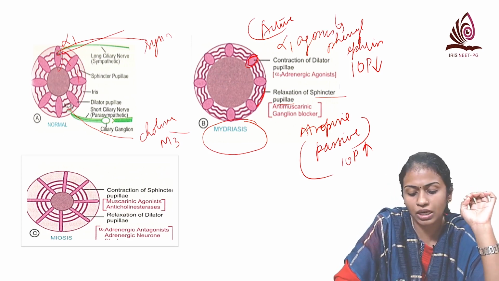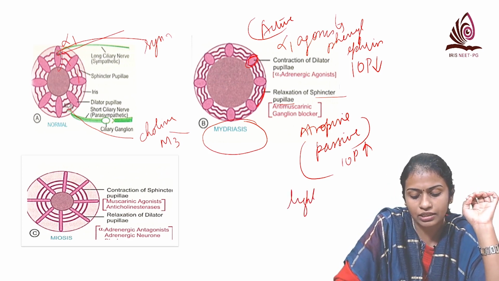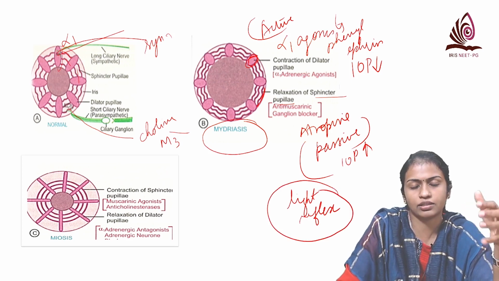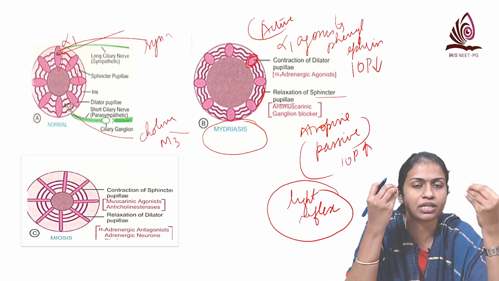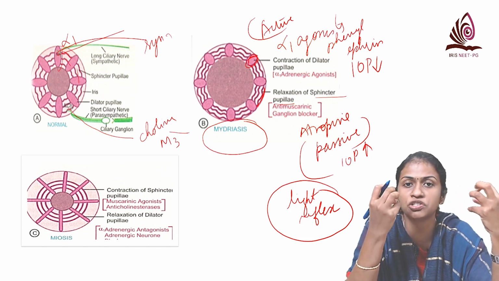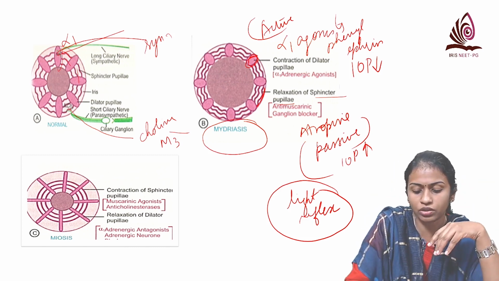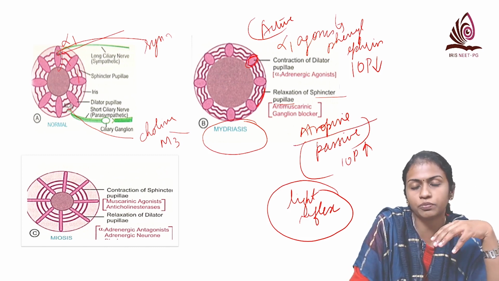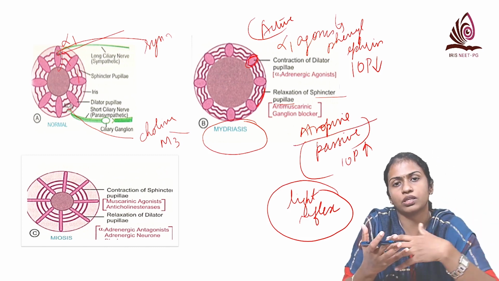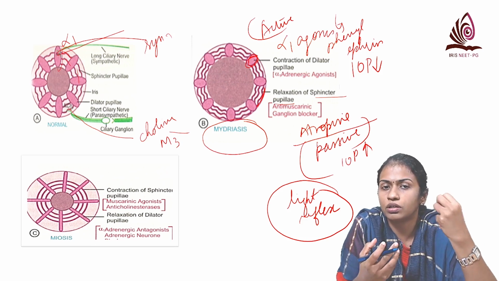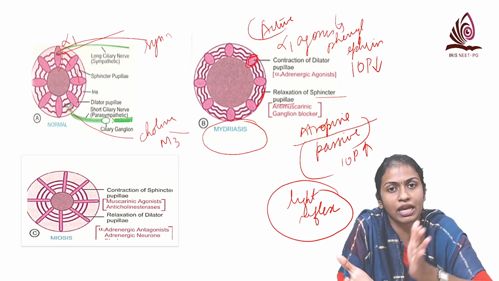Now what happens to the light reflex? When you're showing light to the rabbit eye, the pupil contracts, and the contraction is because of contraction of the sphincter pupillae. So when you give atropine, the sphincter pupillae is relaxed, so even if you show light, the light reflex will be absent.